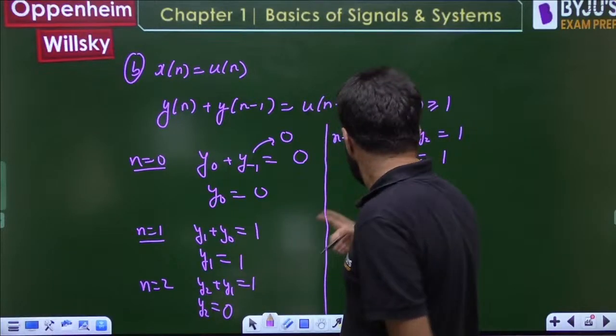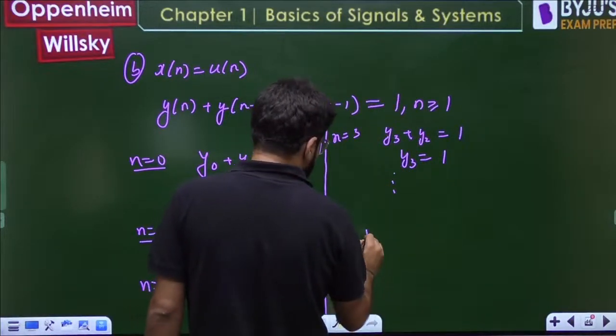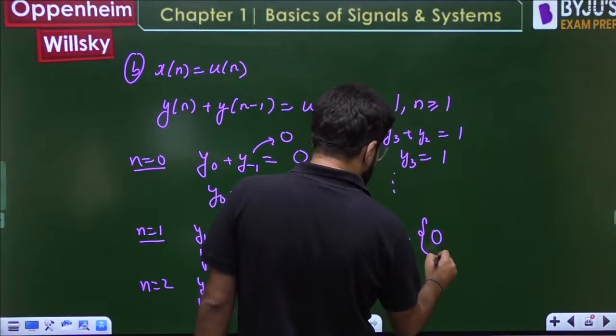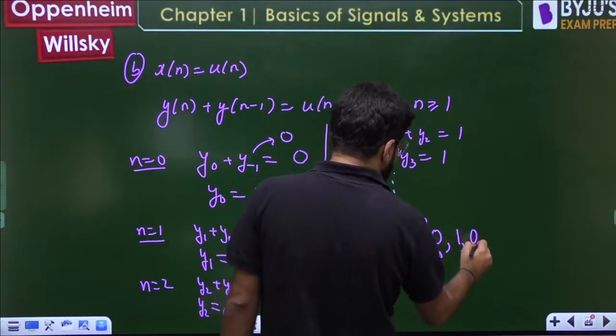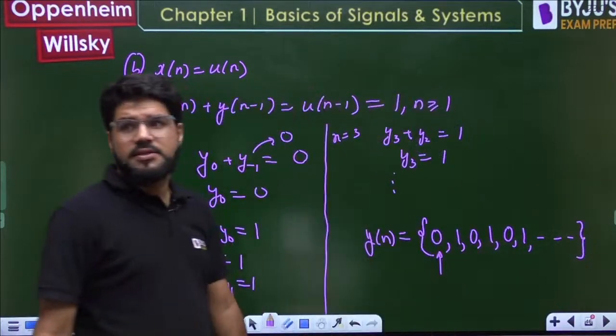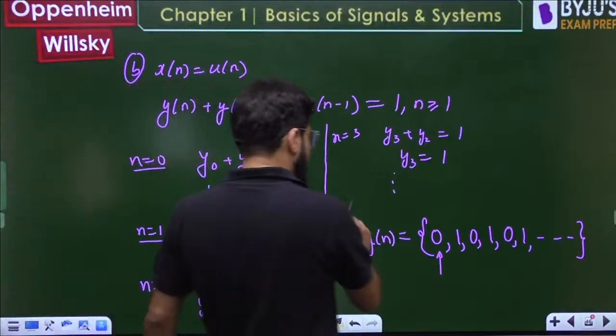0, then 1, then 0, then 1. So etc. What's my answer now? I started with 0 origin पे. Yes, at origin it is 0, then 1, then 0, then 1, then 0, then 1, and etc. This will be the answer, dear. It is alternate 0 ones.